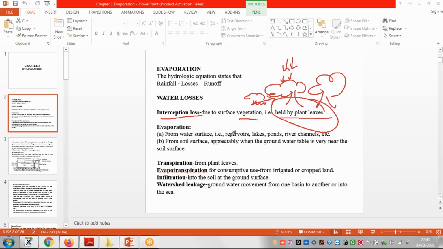Now, evaporation is from water surface. That evaporation may be from a reservoir, lakes, ponds, rivers, or any channels, right? And also from the soil surface. Suppose this is the soil surface and this moisture is there, so that will also be evaporated.